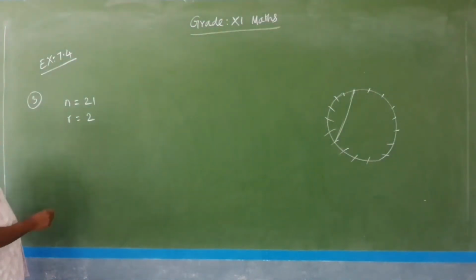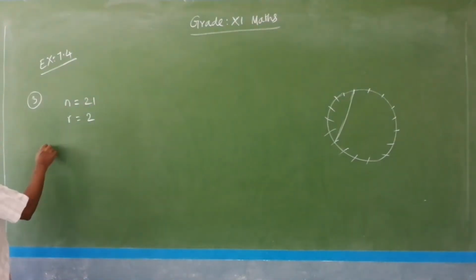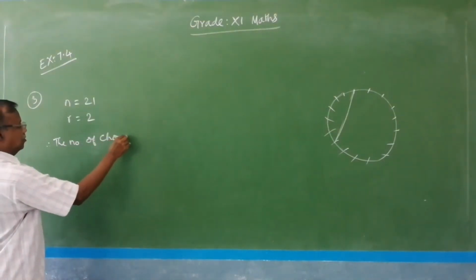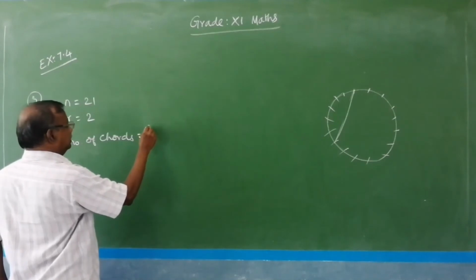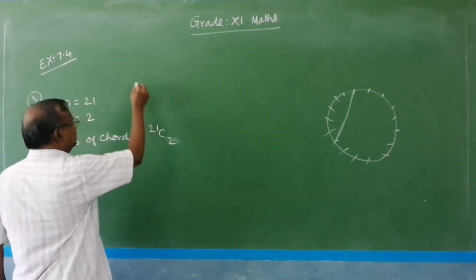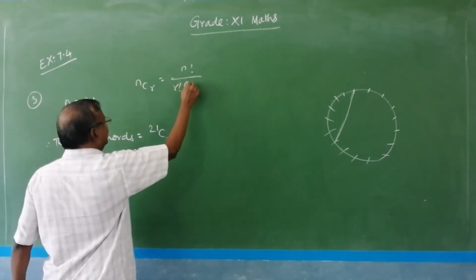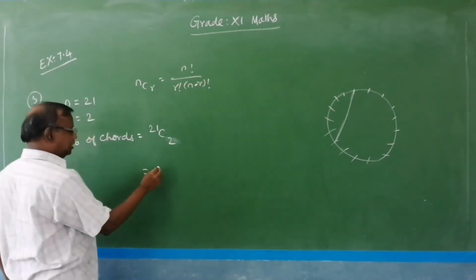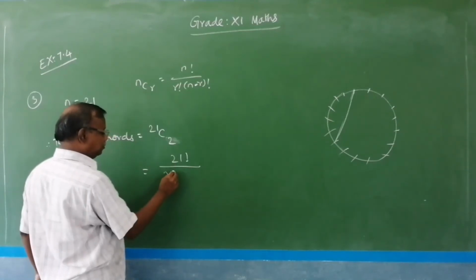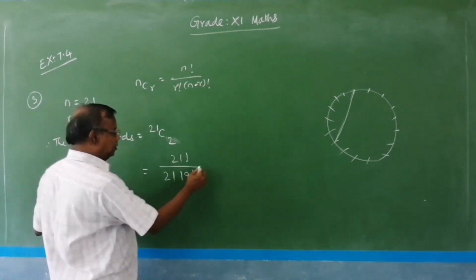Therefore, the number of cords can be derived using combination only. Therefore, the number of cords equal to 21C2. We know that nCr equal to n factorial divided by r factorial into n minus r factorial, that is 21 factorial divided by 2 factorial into 19 factorial, 21 minus 2 is 19 factorial.